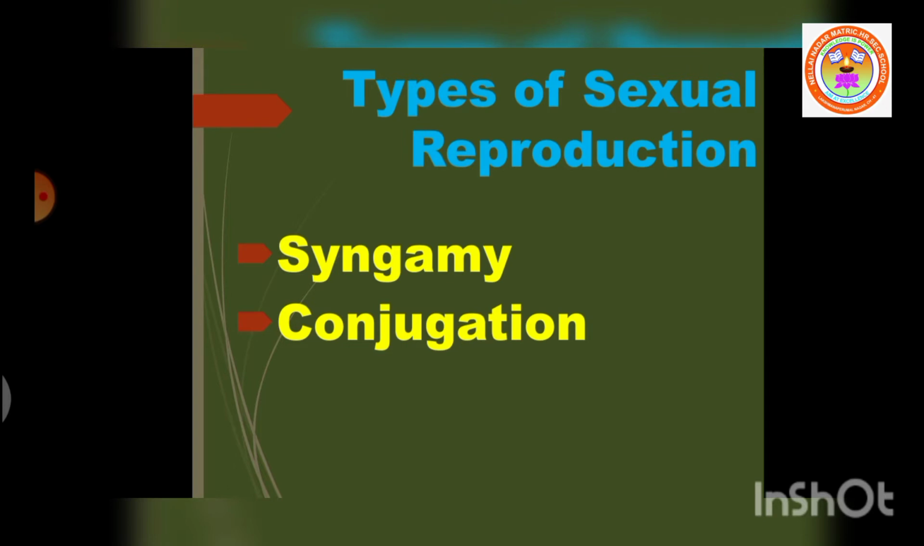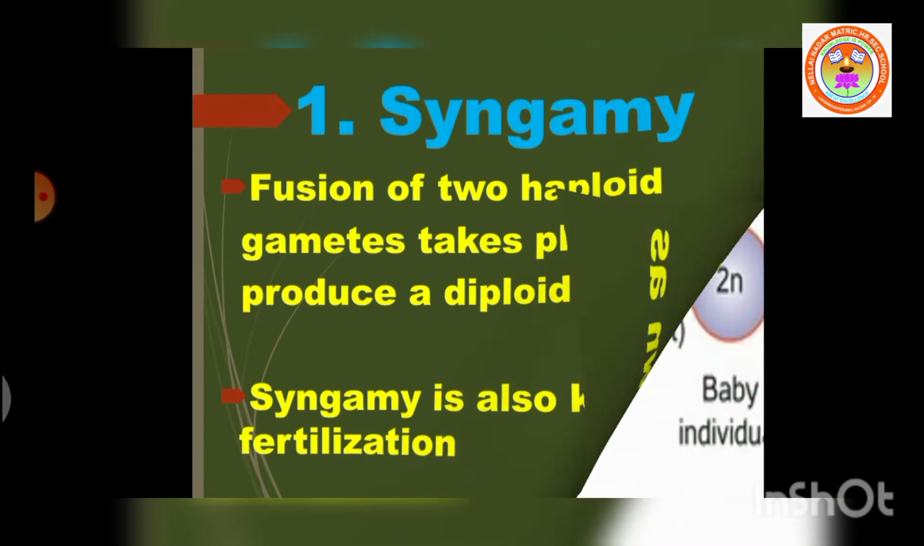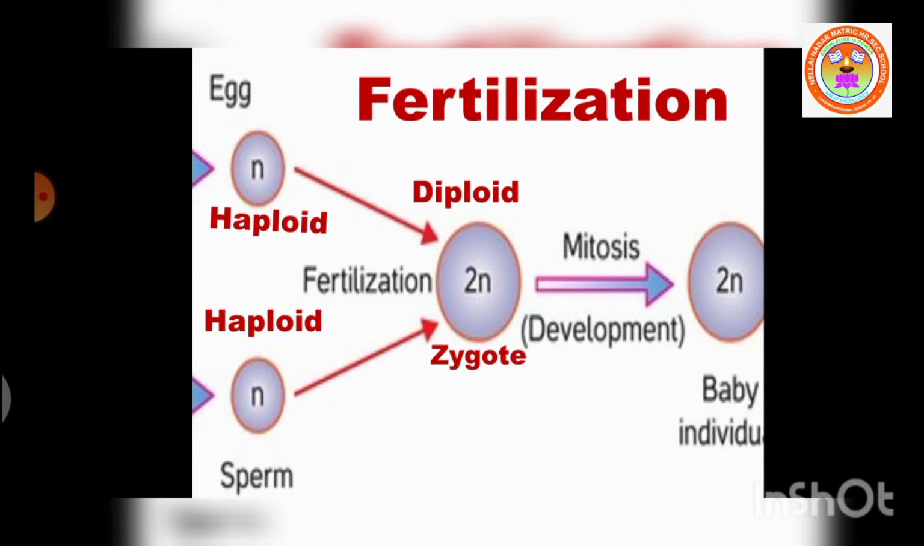There are two types of sexual reproduction seen in animals. They are syngamy and conjugation. Now let me explain how syngamy occurs and its types. During syngamy, two haploid gametes, that is, male and female gametes, join together to form a diploid zygote. Syngamy is also known as fertilization.